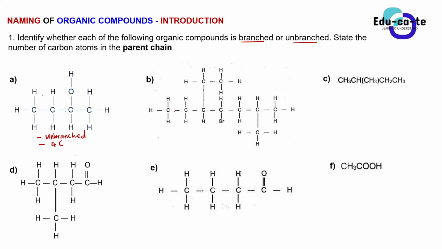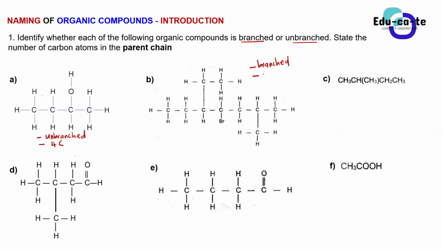Let's go to compound B. Look at it very carefully. To what homologous series does compound B belong? Haloalkane, because we can see that there's a Br there, which is a halogen, so it's a haloalkane. Is it a branched haloalkane or an unbranched haloalkane? It is branched. Cool. And now my question is, how many carbons are found in the main carbon chain, the parent chain?